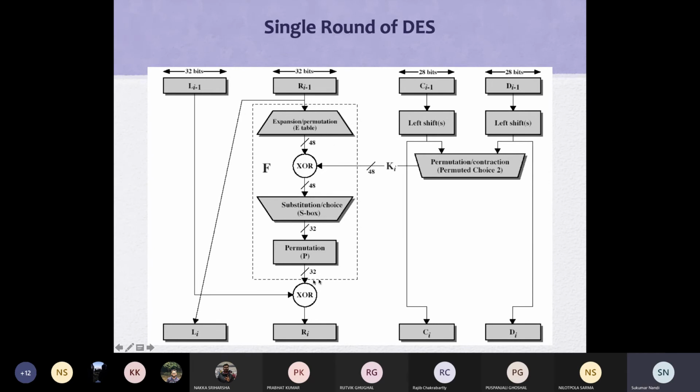Finally, this dotted block F is the function which we discussed earlier. Now look into this.